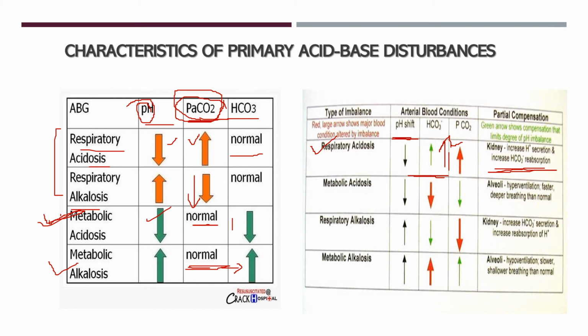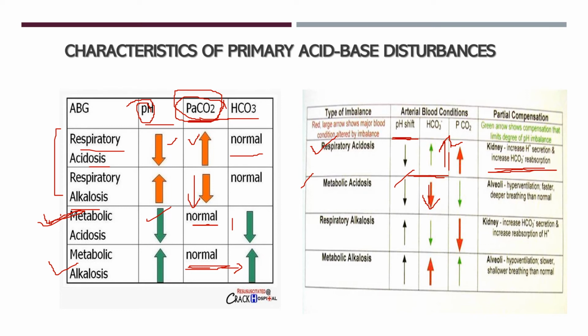Now come to a condition when the pH is less, that is acidosis, and if we look into the bicarbonate concentration, the bicarbonate is less. So this is a condition of metabolic acidosis. So what will be the compensation? If metabolic acidosis is there, the lungs will try to excrete, to wash out more carbon dioxide.